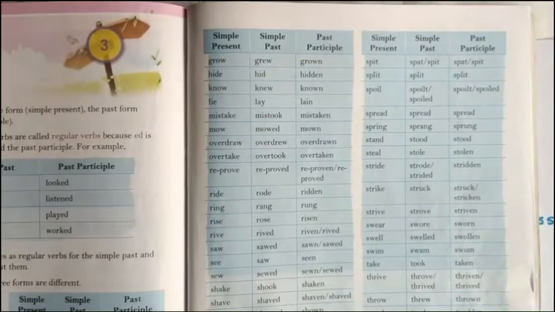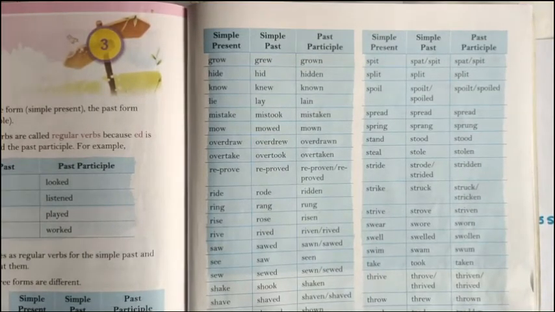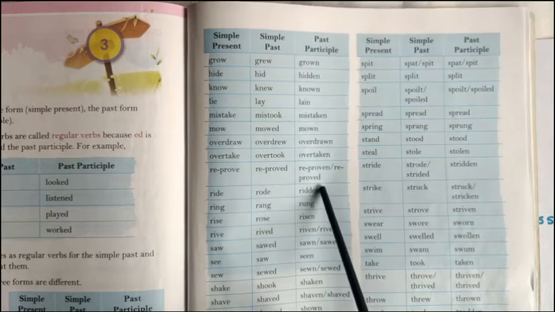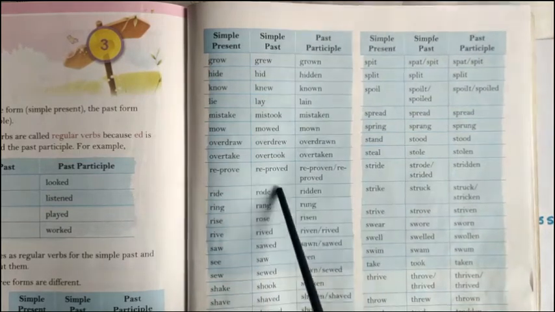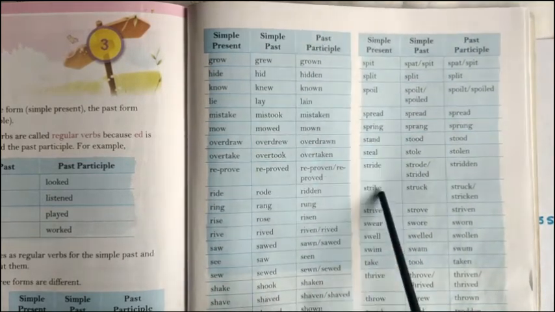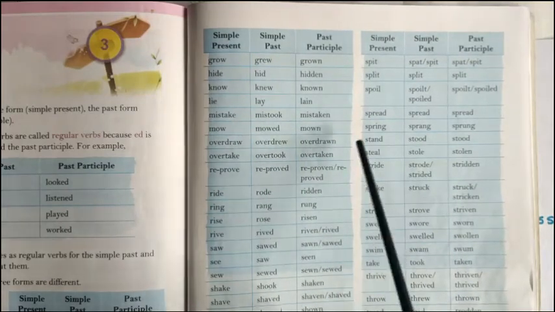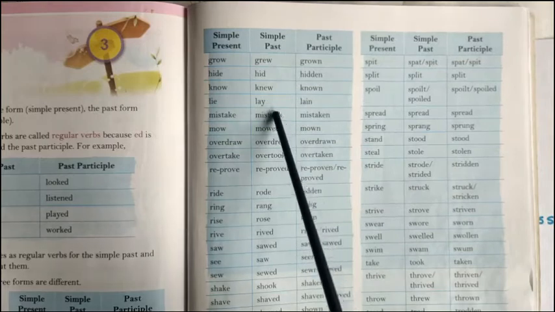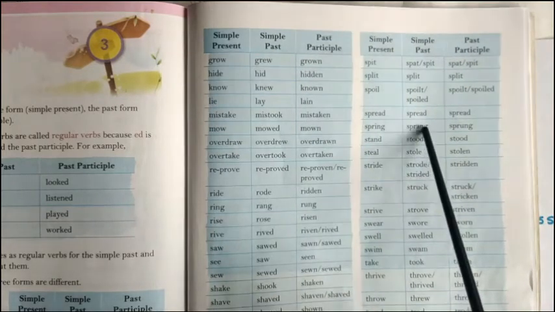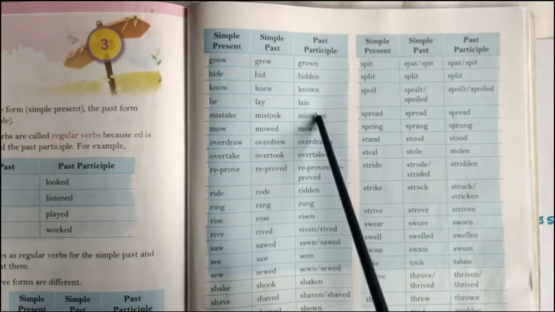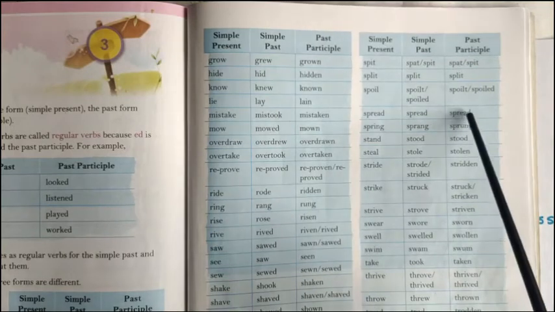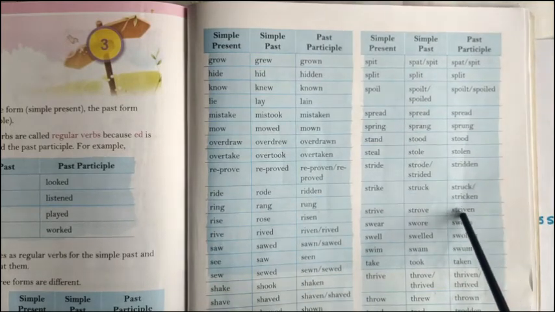Now, this is your class 5 textbook. And in your class 5 textbook, remember you have the basic verb forms, the 3 forms of the verb. First form, second form, third form. The first form is the simple present. Okay. The second form is the simple past tense. And now the third column, this is the past participle.